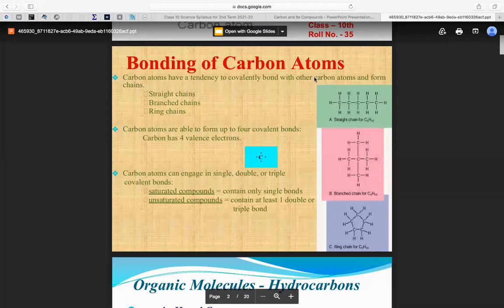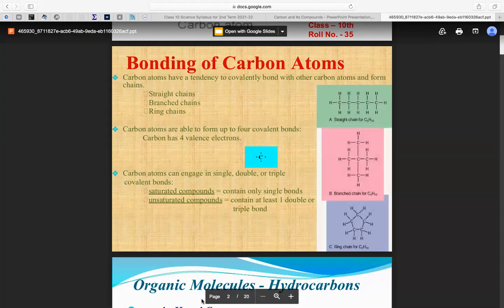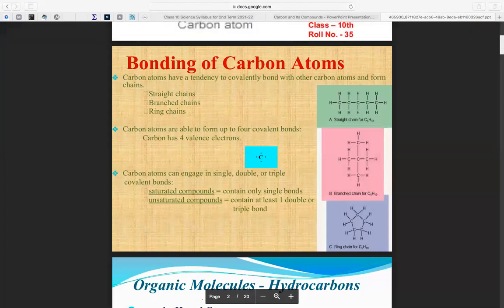Now, about covalent bonding in carbon compounds. So carbon is a metal or non-metal? Come on, tell me. I just want to ask you, what is carbon? Is carbon a metal or non-metal?